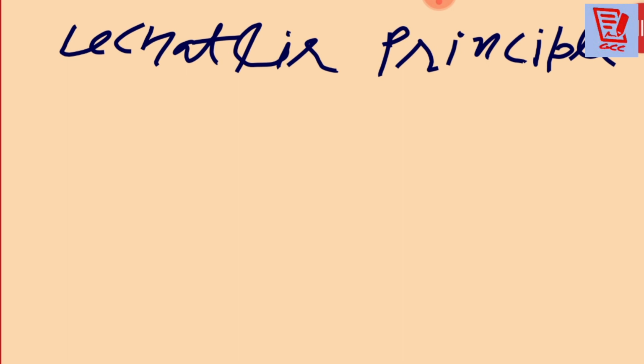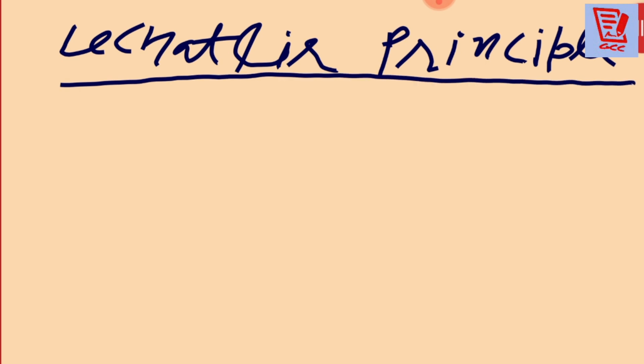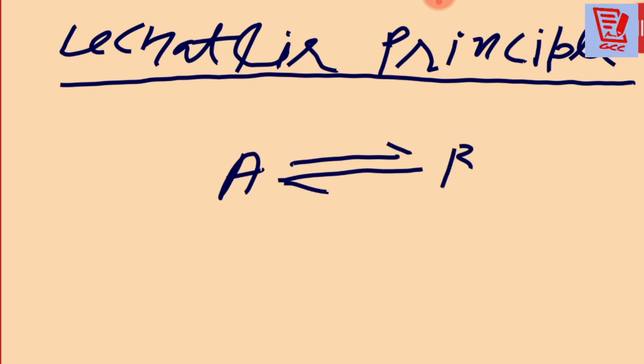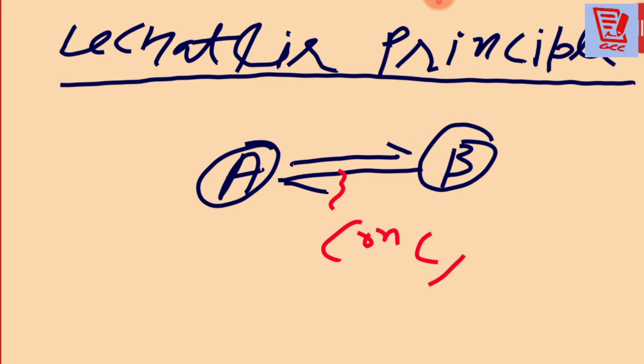So let's start. Today the topic is Le Chatelier's principle. Whenever we talk about Le Chatelier's principle, usually we say if there is an equilibrium between A and B, there can be an effect of concentration, an effect of temperature, an effect of pressure.